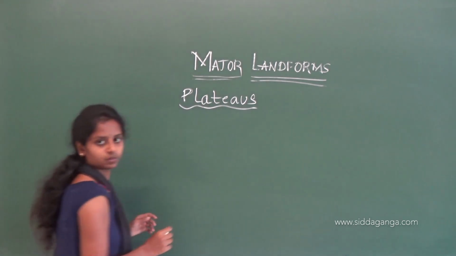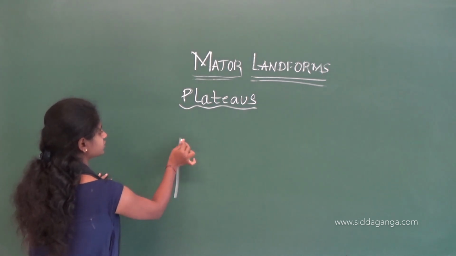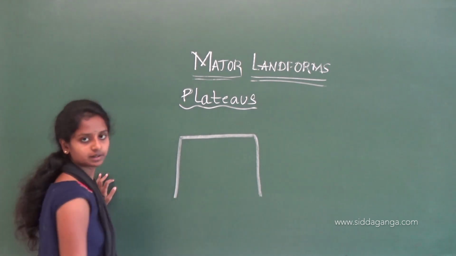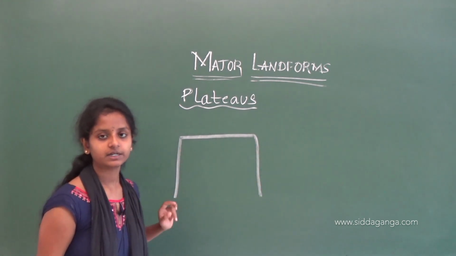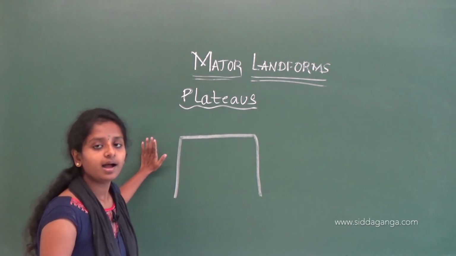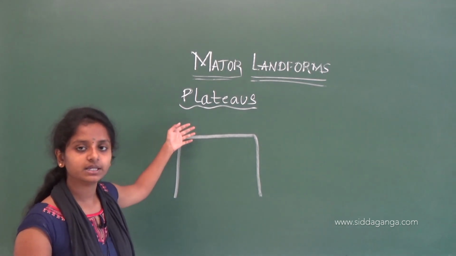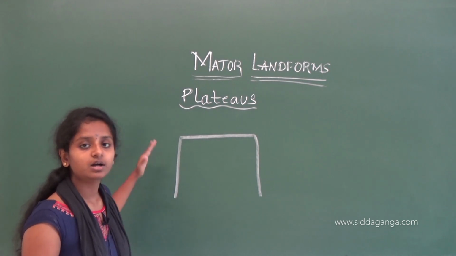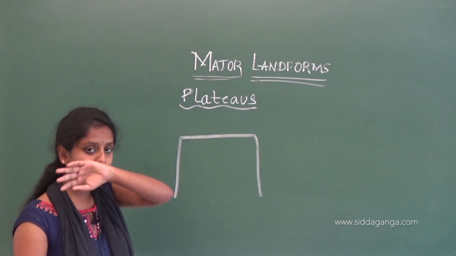So what we have seen, plateaus are high structures with a flat top, right? Yes, it will be like a table. That is why it is also called a tableland. And these plateaus, they will rise abruptly. That is why the sides of these plateaus are cut down by the streams or rivers.